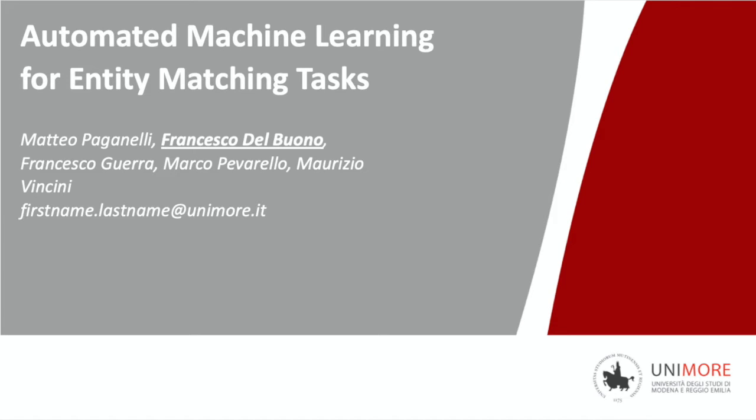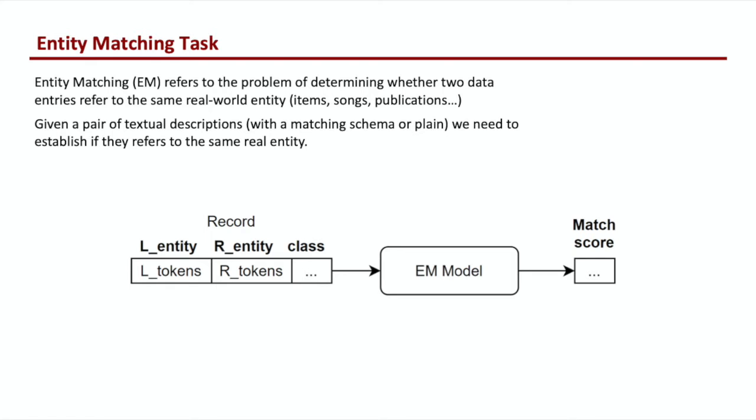Hi, I'm Francesco Del Buono and I'm presenting automated machine learning for entity matching tasks. Entity matching refers to the problem of determining whether two data entries refer to the same real-world entity. In other words, given a pair of textual descriptions, if the matching schemas are plain, we need to establish if they refer to the same real entity.